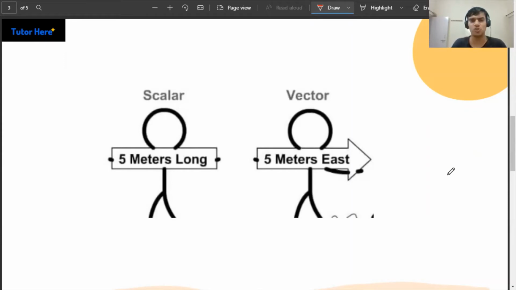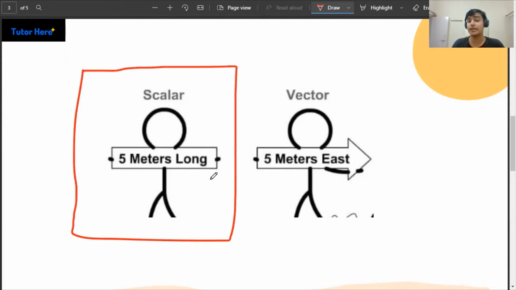Let's look at these two people who are actually measuring something. Here is the first guy. He is holding a sign which says 5 meters long. Now this is giving you a quantity. That quantity is 5. It's saying it's 5 meters. So you've also got your unit and it's saying it's long. So it's 5 meters long.